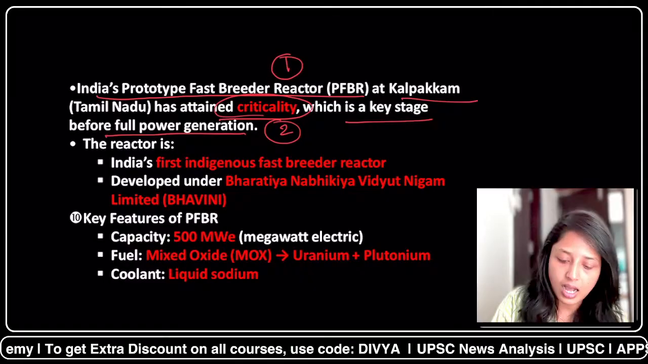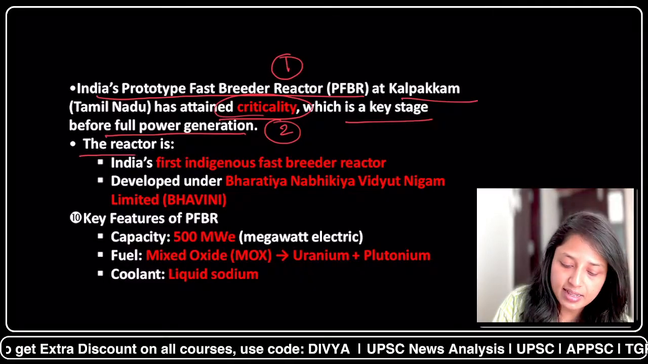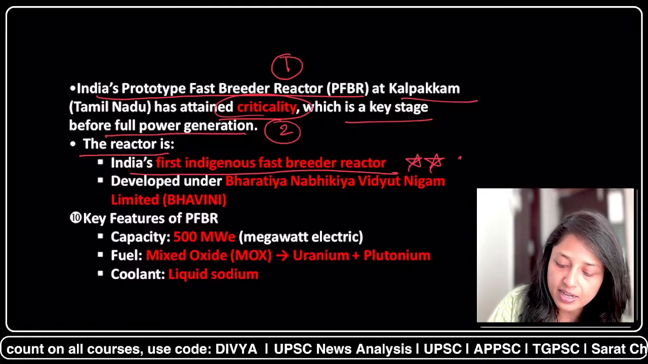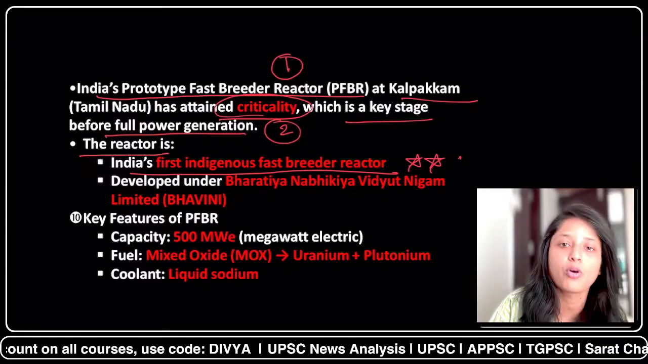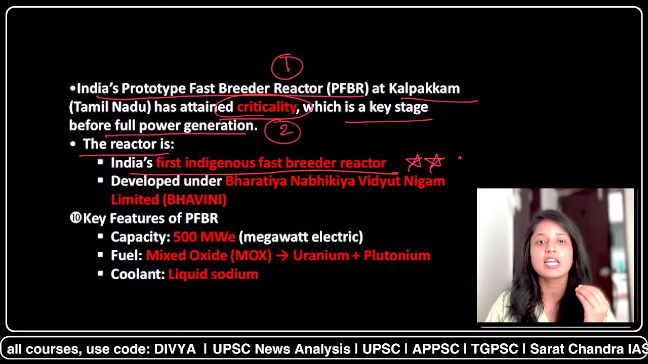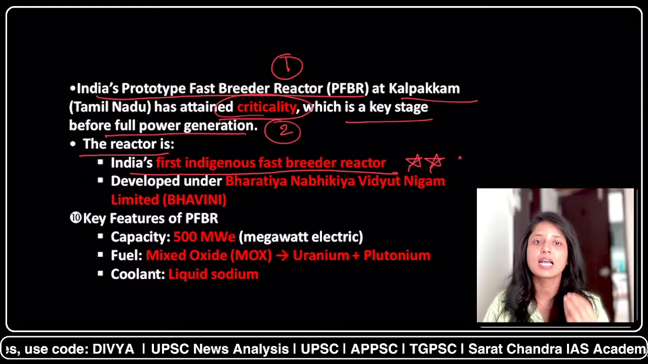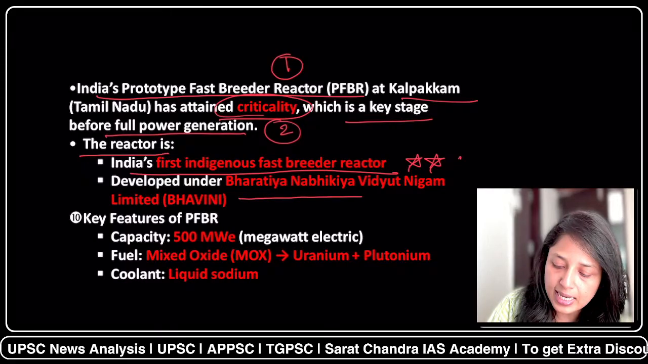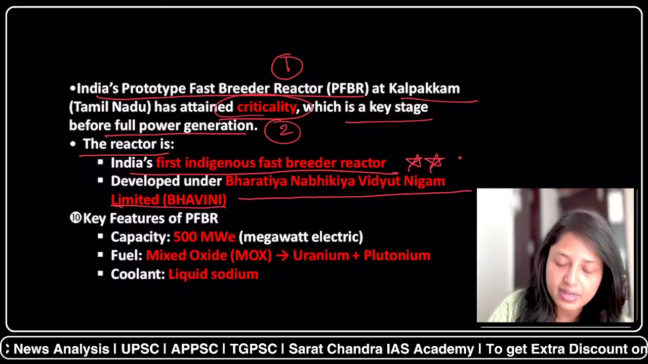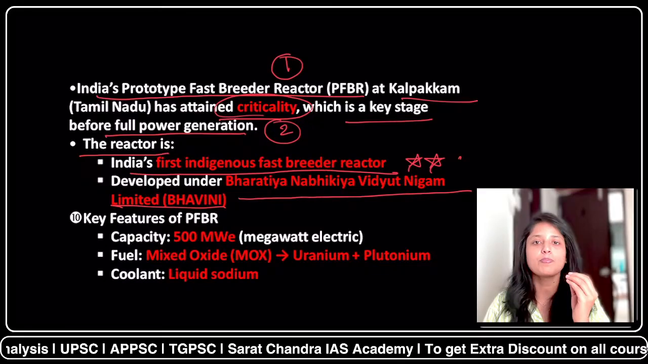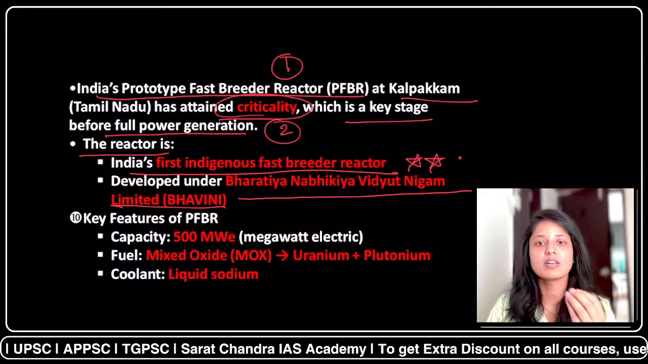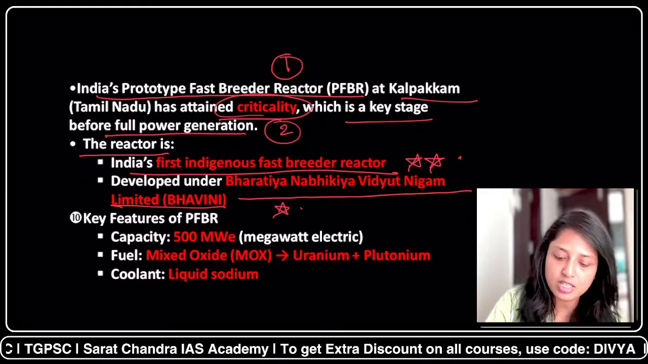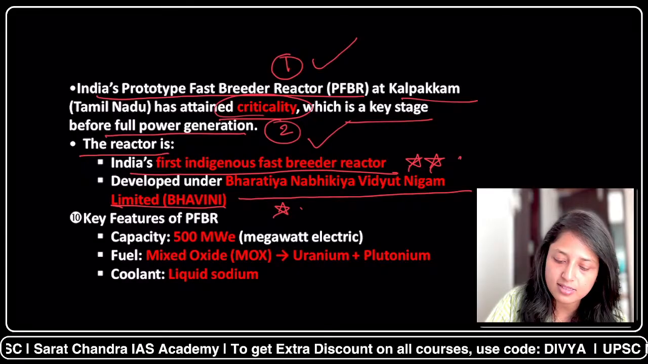Now, the article next says that the reactor is India's first indigenous fast breeder reactor. Very, very important for the prelims. Which is India's first indigenous fast breeder reactor? That is the Kalpakkam prototype fast breeder reactor. The second important thing is that this reactor is developed under Bharatiya Nabhikiya Vidyut Nigam Limited, that is BHAVINI. So you have to know the specific acts, the specific ministry, or anything about this BHAVINI also. So this is also important. First you have to know this, second this, third this.